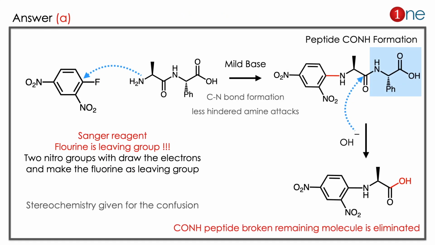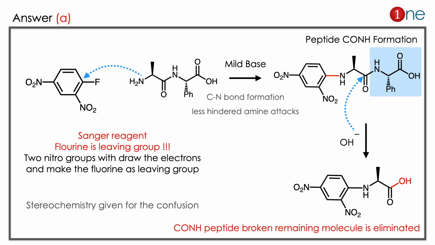The answer is A. Let us see how. The answer is very simple if you know the Sanger reagent. In Sanger reagent, fluorine is the leaving group. Yes, it is a leaving group here because two nitro groups make the ring very electron deficient, which makes fluorine a very good leaving group. So the fluorine leaves. Then which will attack there? The amine is a strong nucleophile, so it attacks and replaces the fluorine there.